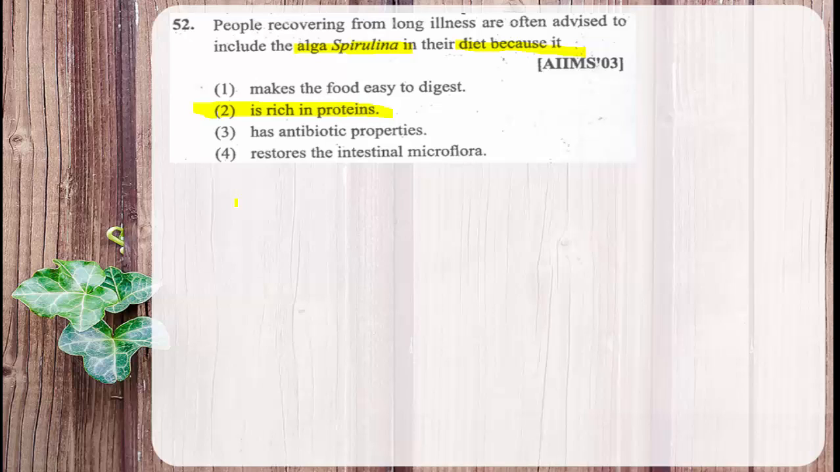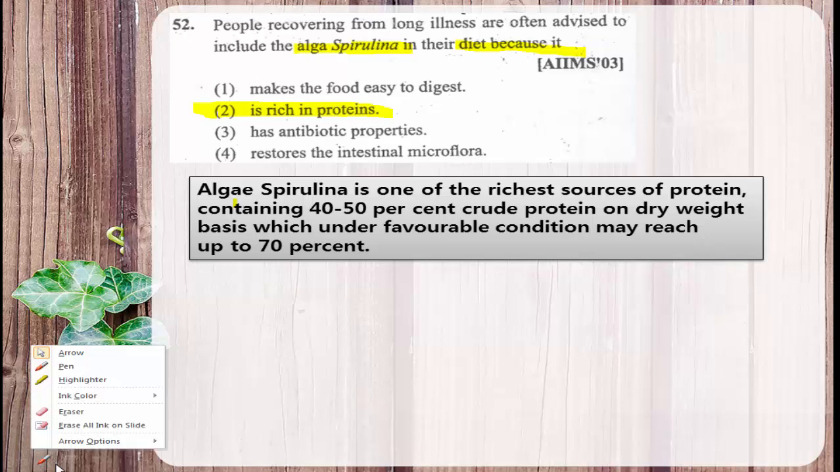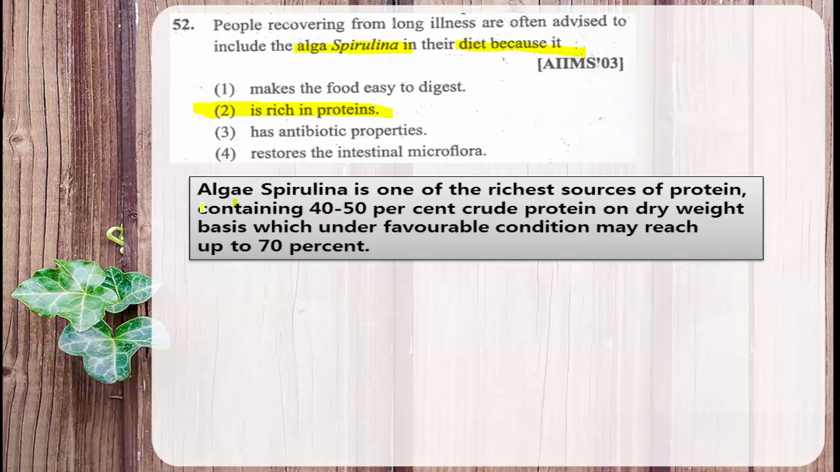It increases the protein concentration in the body that helps to maintain other activities. Therefore, the alga advised to consume after a long illness is spirulina, because it is rich in protein. So here you can see how much protein content is present in spirulina, containing 40 to 50% crude protein on a dry weight basis, which under unfavorable conditions may reach up to 70%.